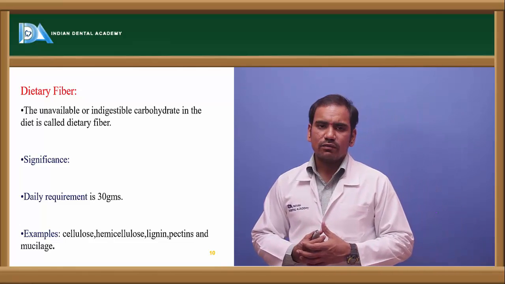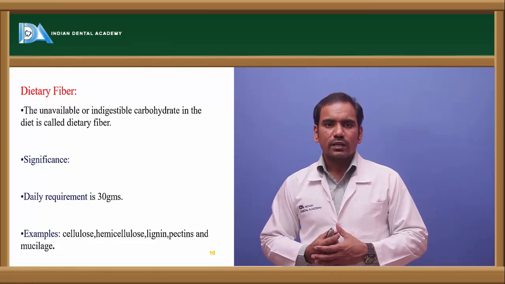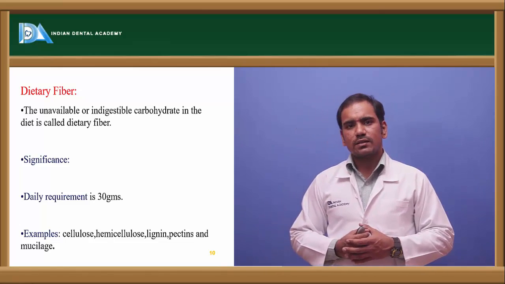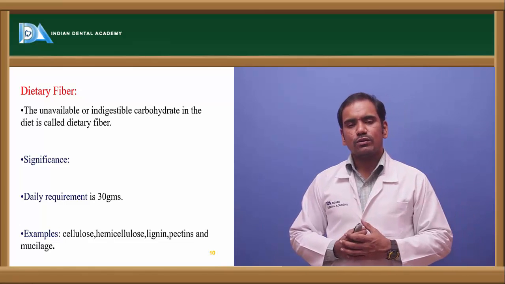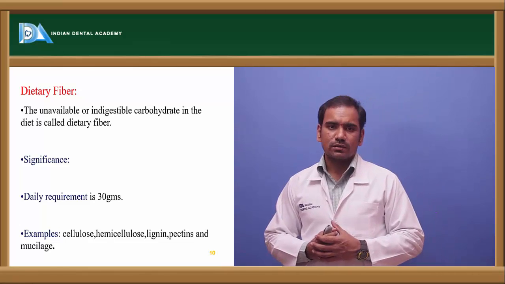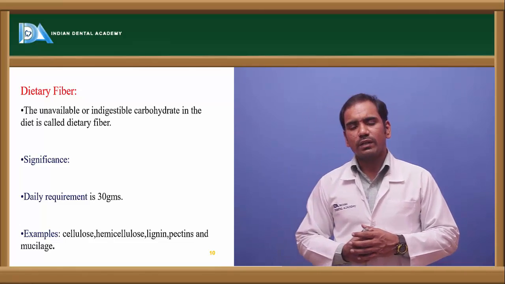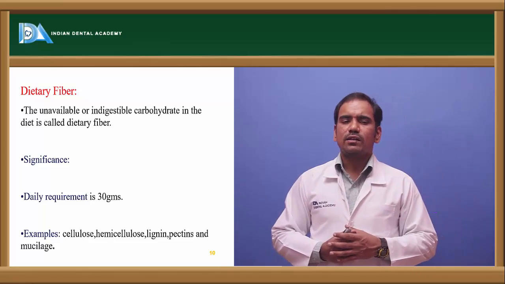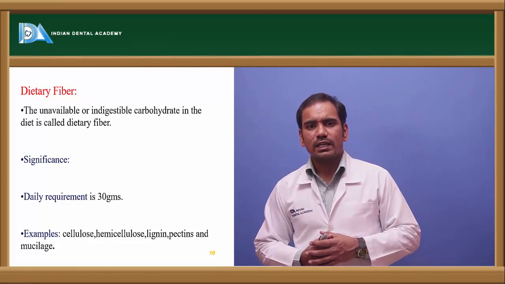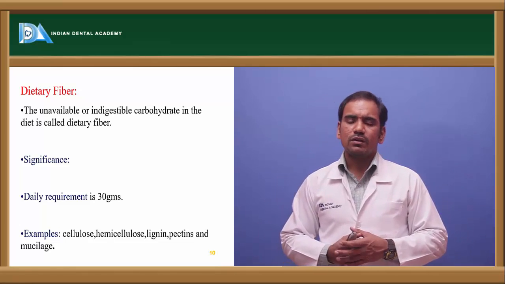So what is the significance of dietary fiber? These dietary fibers prevent constipation, they increase bowel motility, right? They increase the peristaltic movements, they prevent colon cancer, they reduce the cholesterol level in the blood, and they also increase glucose tolerance. So that is the significance of fiber in the diet, right? And what is the daily requirement? How much dietary fiber is required? The requirement is 30 grams per day, and the sources for dietary fiber are mainly green leafy vegetables.